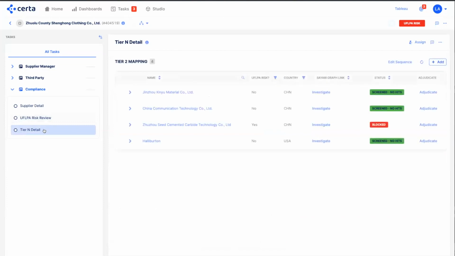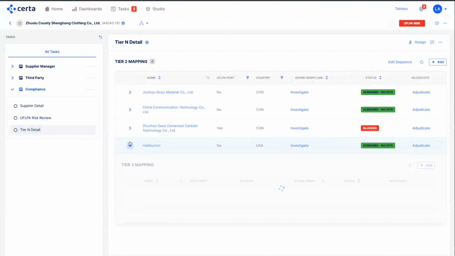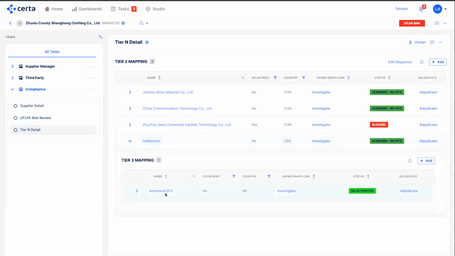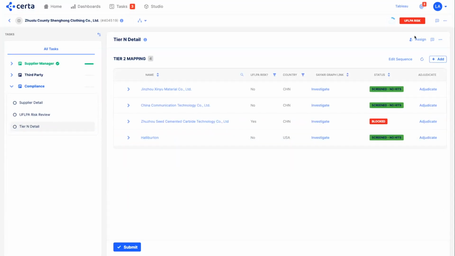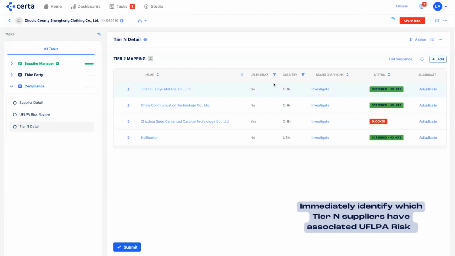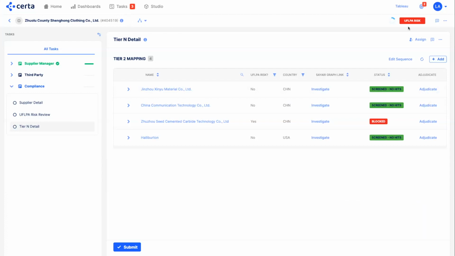Lastly, the tier N details step allows for clients to understand the sub-tier, whether that's tier 2, tier 3, tier 4, and how all of those connections are related to one another. We have enabled the platform to identify at the root entity if any of these sub-tier connections have a UFLPA risk by updating the status UFLPA risk. That way, your team will know exactly which third parties are the highest priority to focus on and uncover these issues as soon as possible.